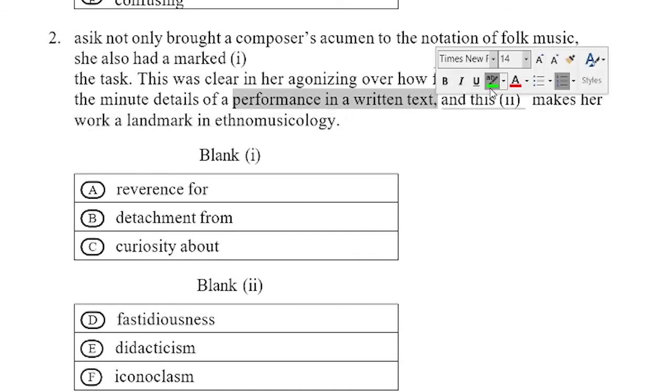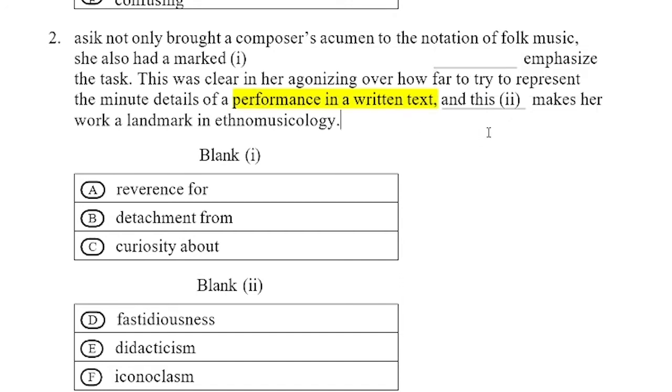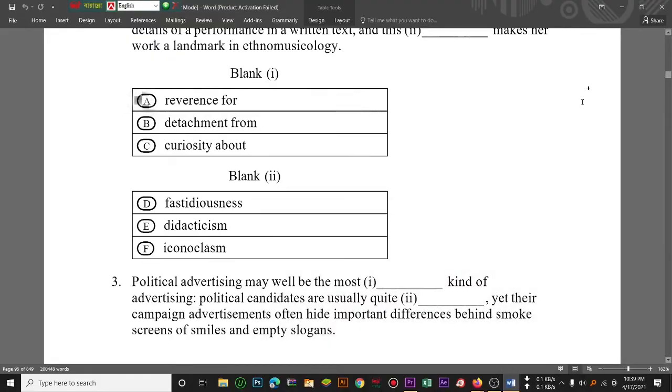So in the case of the first option, what is the meaning of reverence for? Reverence for: its meaning is a gesture of respect. Detachment for: we know detachment is similar to not attachment or maybe discontinued, so it may not fit. Third is QC, no, not related to QC. So a gesture of respect or reverence is related to emphasize.